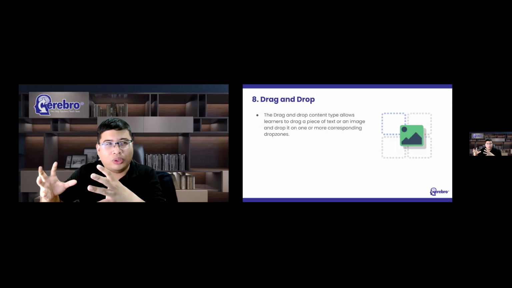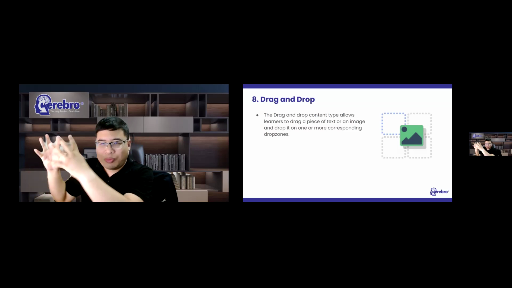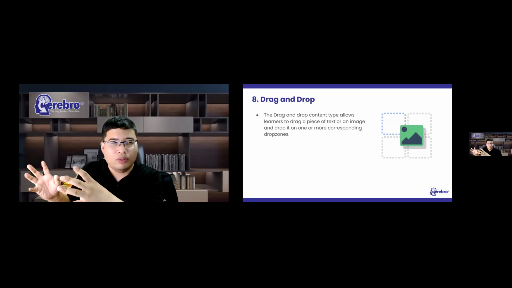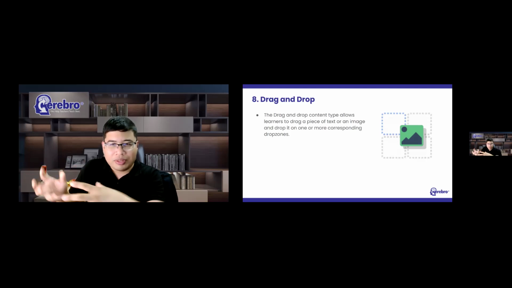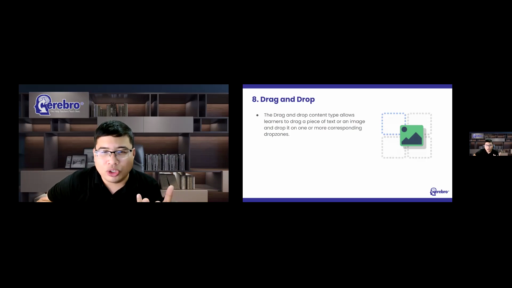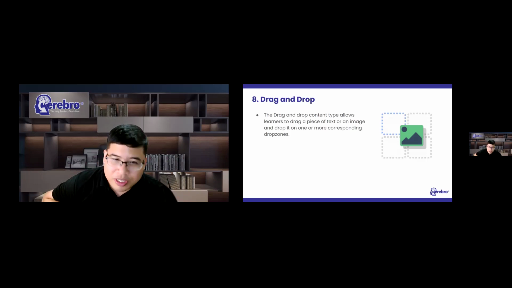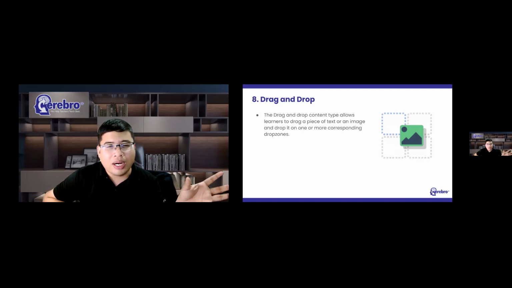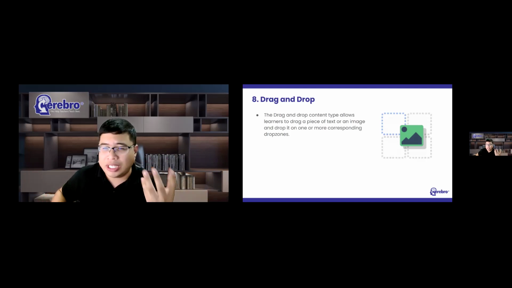For example, you want to group all animals in one group, or if you want to group all verbs in one group. And if you want to match an object with another object, or maybe you want students to put elements in the correct order, or if you want them to reposition things based on a particular sequence. So drag and drop is very useful.